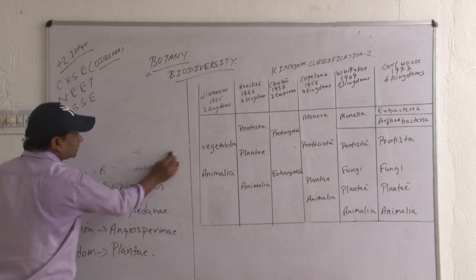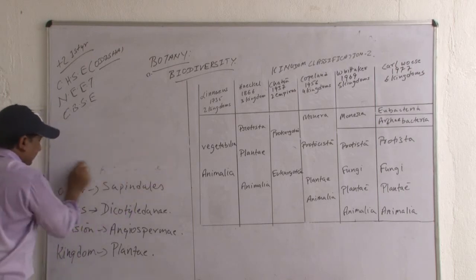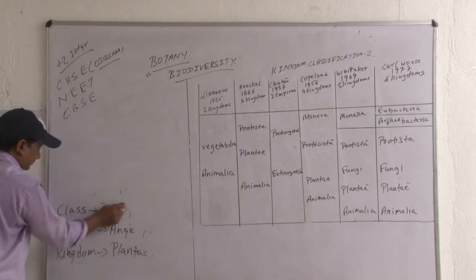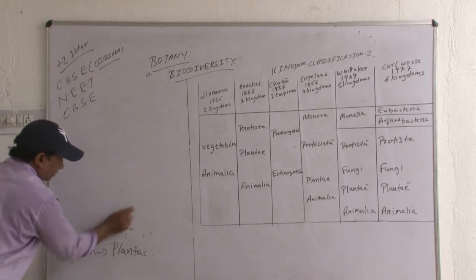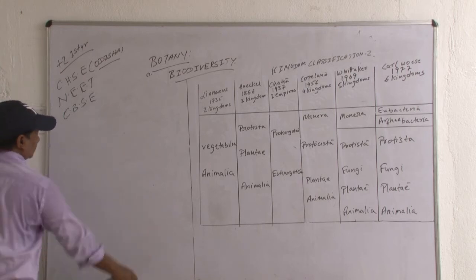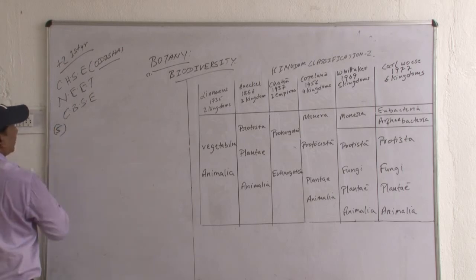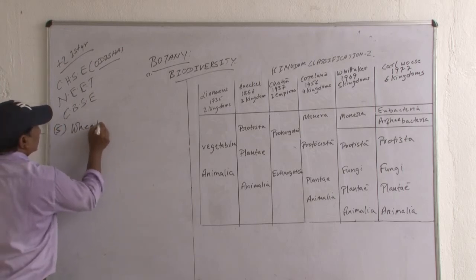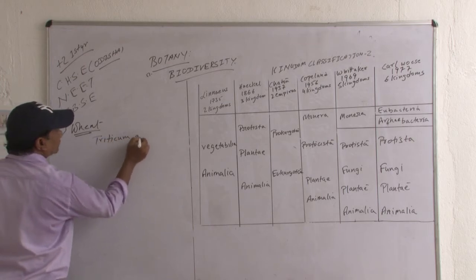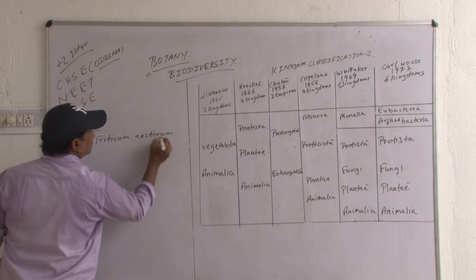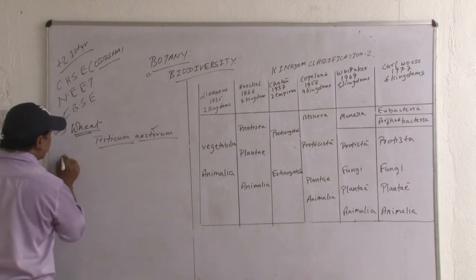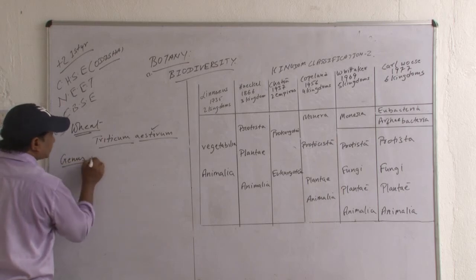Next example I am giving you is wheat. Number 5, wheat. The botanical name of wheat is Triticum aestivum. The species is aestivum. The genus is Triticum.